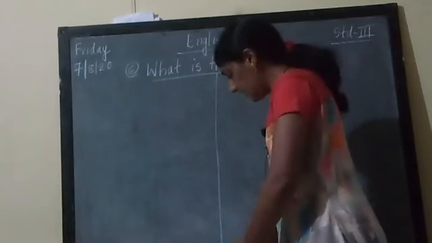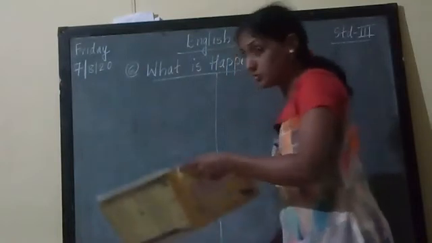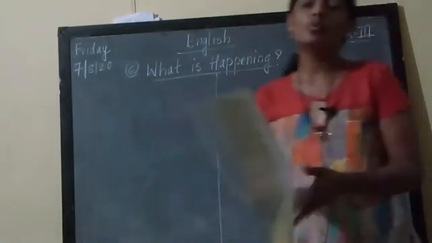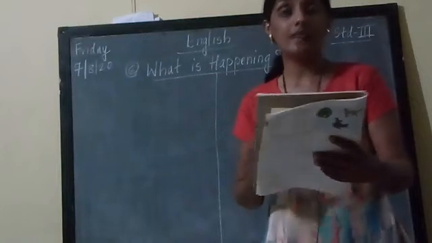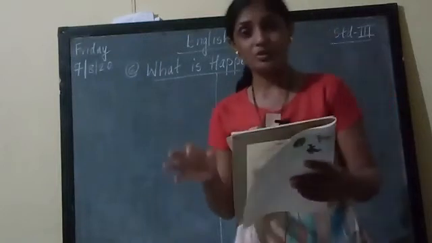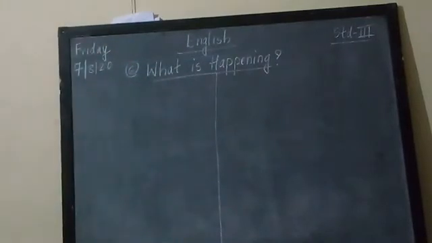You have to see that picture, and after seeing that picture, you have to write down 4 to 5 lines on that picture. You have to write one small paragraph. Paragraph means what? 4 to 5 lines on that topic. Now I don't know whether that picture is visible or not. Can you see the picture?